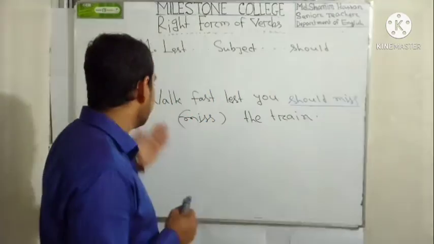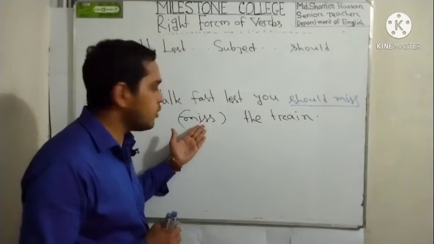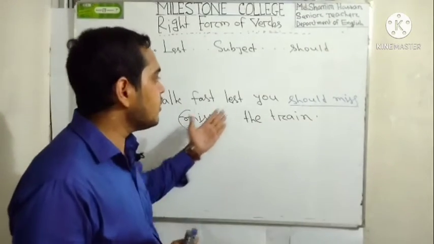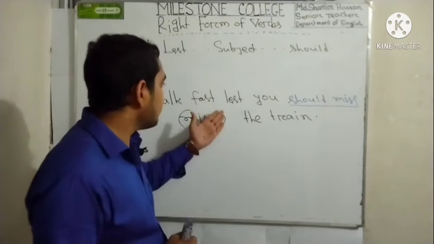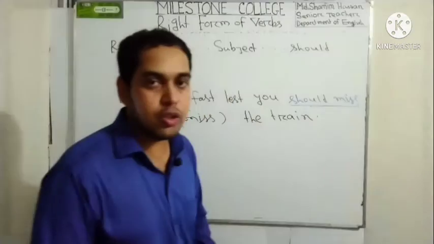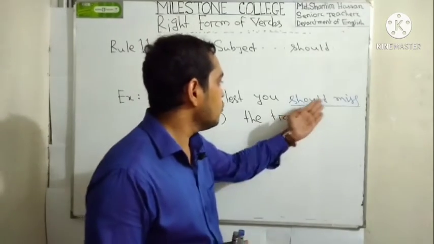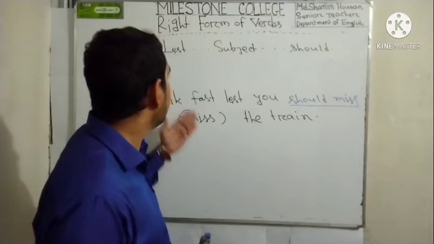Let's see an example. Walk fast lest you may find here only the verb miss, but you have to use here should miss the train. Walk fast lest you should miss the train, right? So we have added here should with the verb miss, should miss, because we find here lest, right?